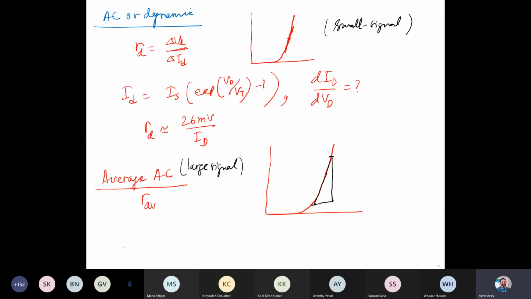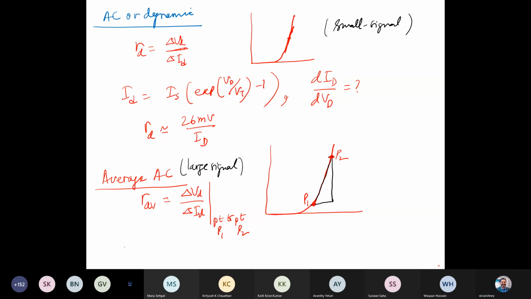So R average is simply the change in delta V_D over delta I_D, and that's point to point. It's not at the quiescent point, but this is a point to point. So maybe this point and this point. Let's say I define this as a P1 point and this is a P2 point, so P1 to P2 change. This we basically call the average AC resistance.